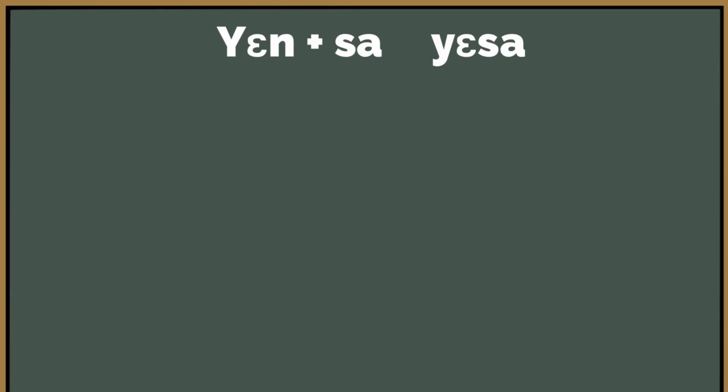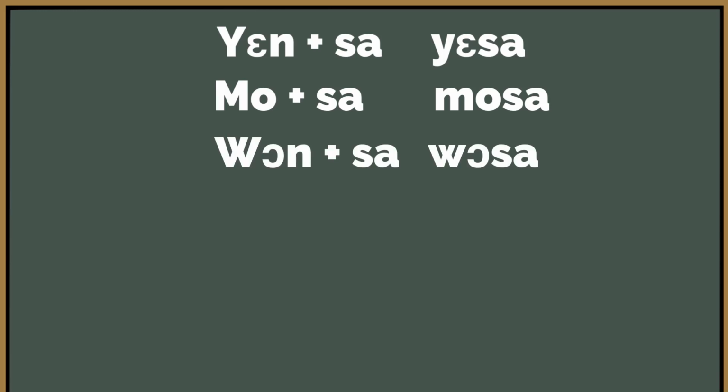And then mo, that is you. Mo maintains its structure. It doesn't change. So it will be mosa. However, they are written together. The mo and the verb sa are all written together. So from mo, we go to won, that is they. Won sa becomes wosa. They dance, wosa.